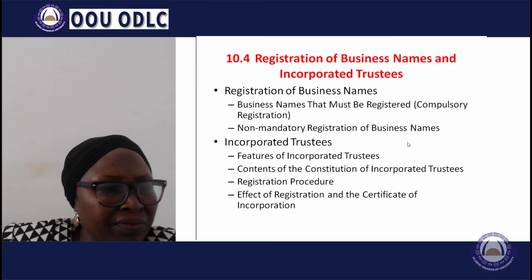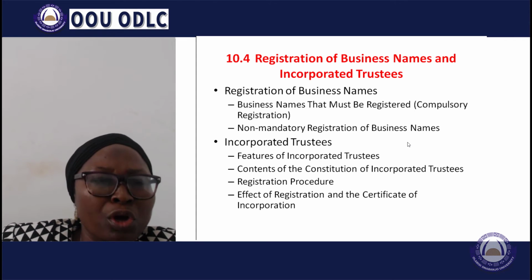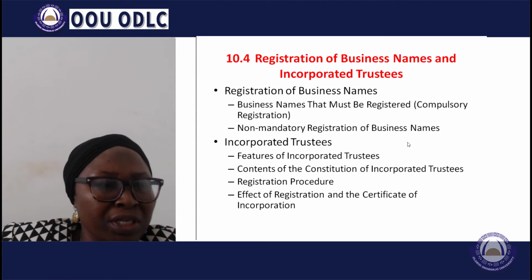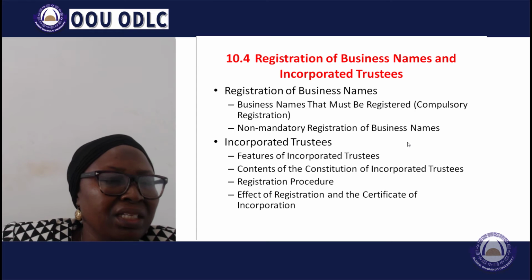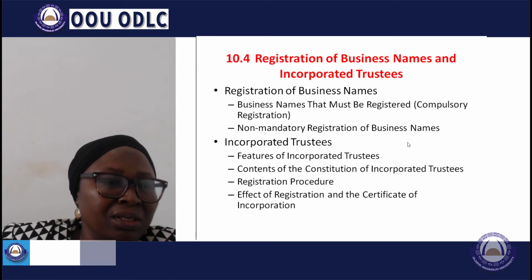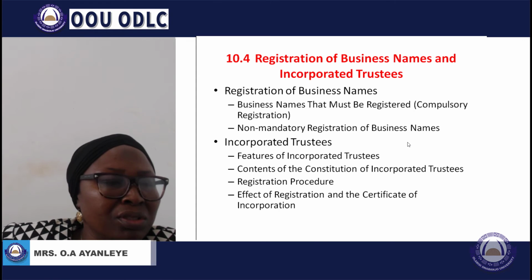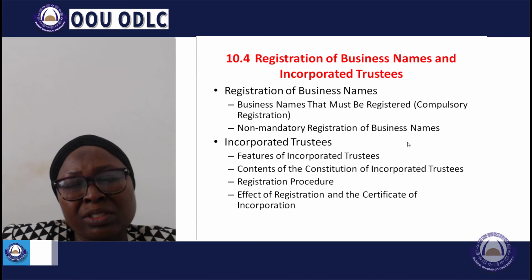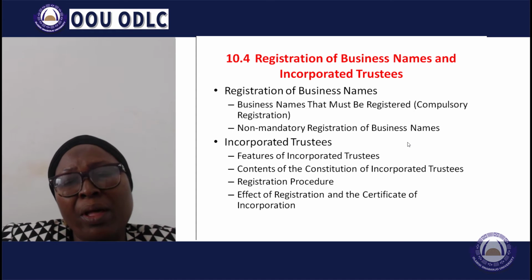In the case of an individual, if the name does not consist of his true surname without any addition other than the true forenames or their initials, then it must be registered. In the case of a corporation, as a registered company, if the name does not consist of its corporate name without any addition, those do not require registration. But once there is more, then they must be compulsorily registered.